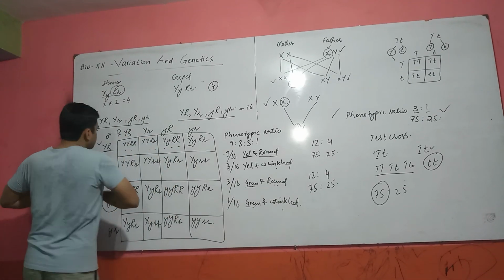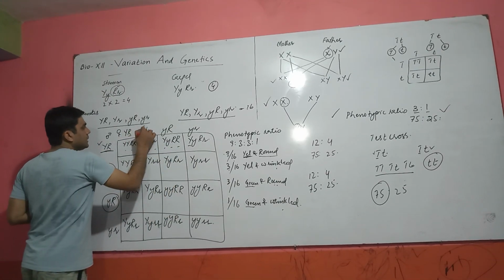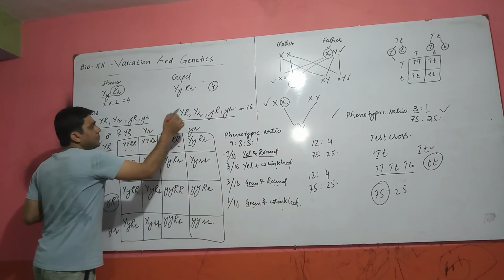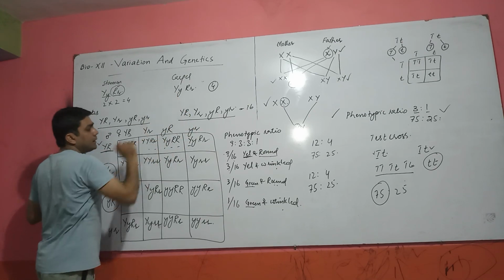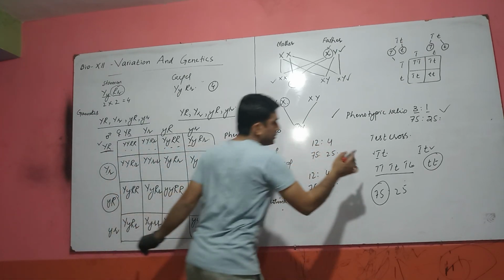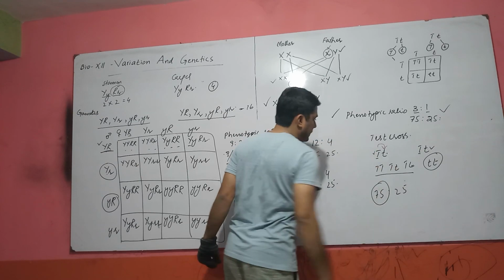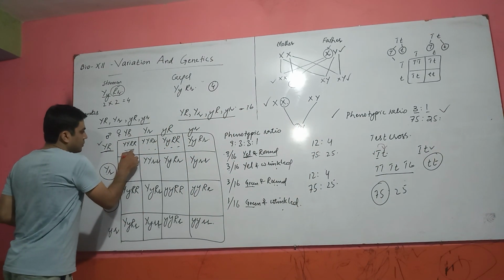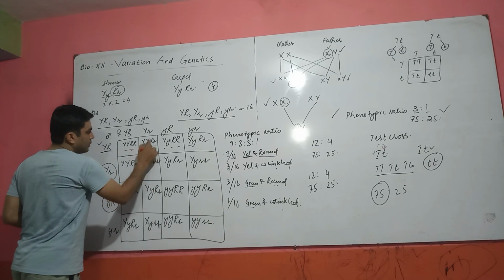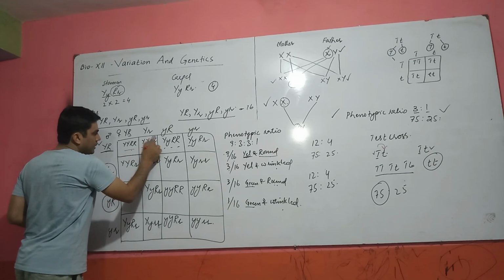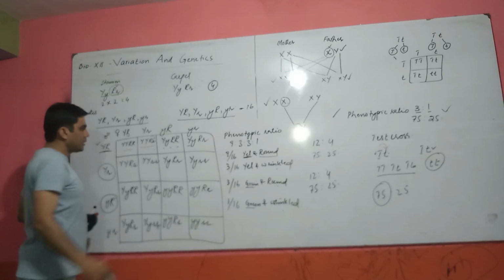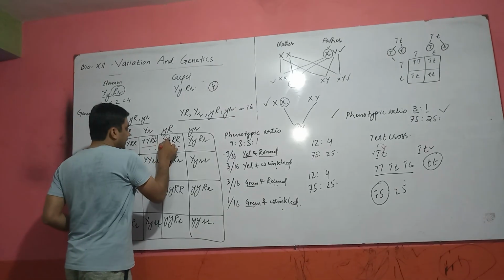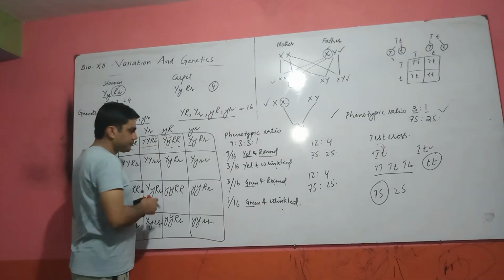For example, as you know, the capital letter is dominant over the recessive letter. For example, this is yellow and round, this is yellow and round. Round, R capital, dominant over r small. Y capital dominant with the yellow.